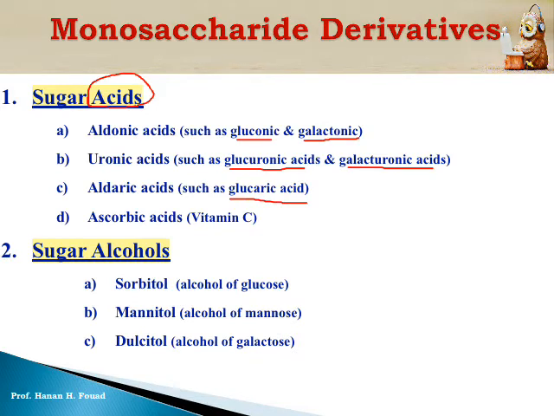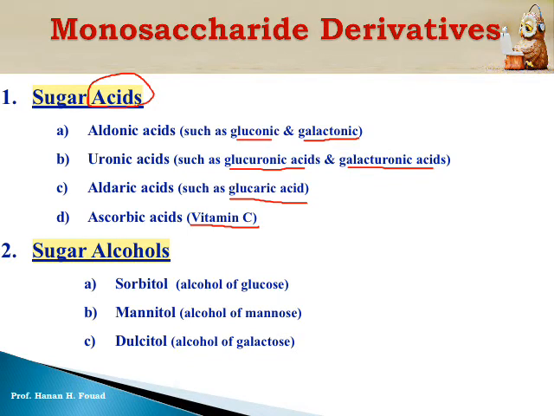Ascorbic acid, it is vitamin C. It is a derivative of one type of sugar, but it's not required from you to know from which sugar vitamin C is derived. Vitamin C has two names, either ascorbic acid or vitamin C.